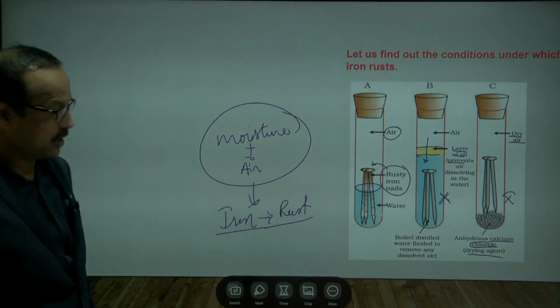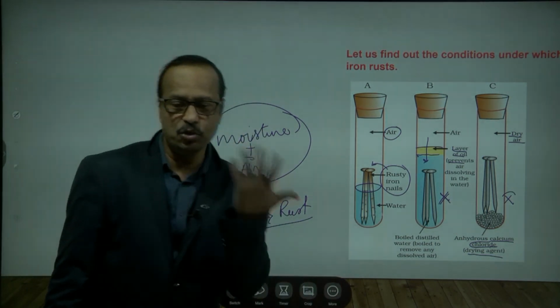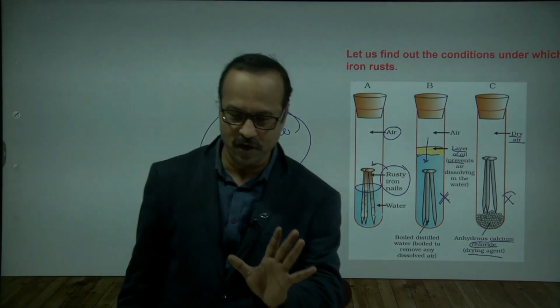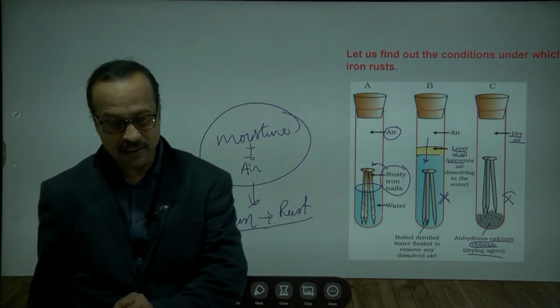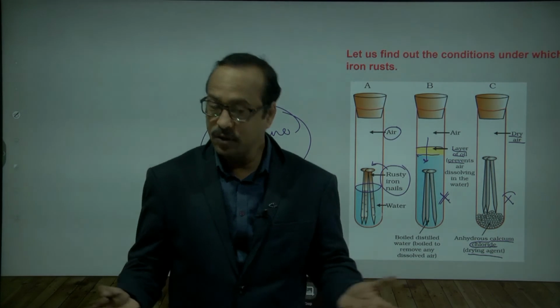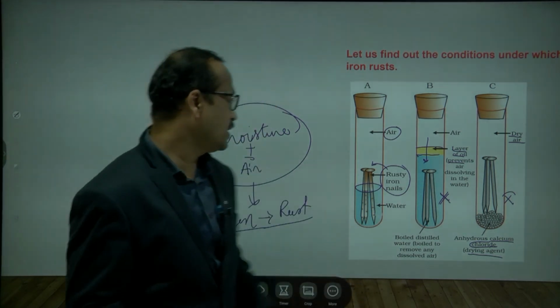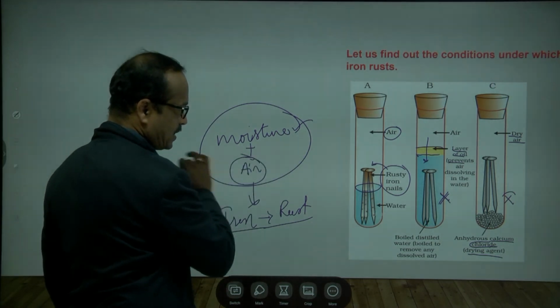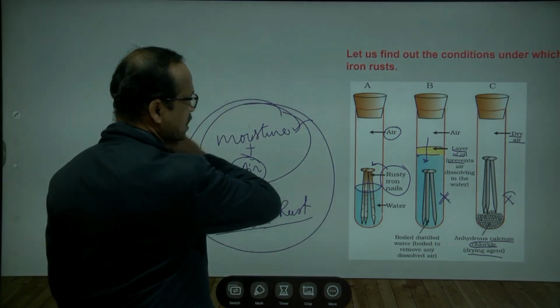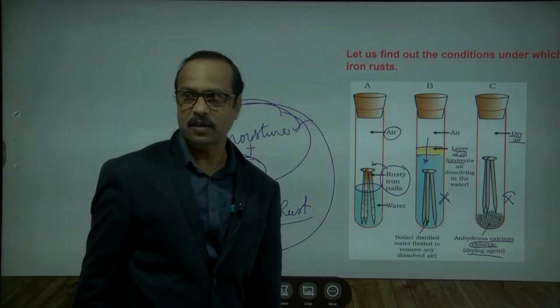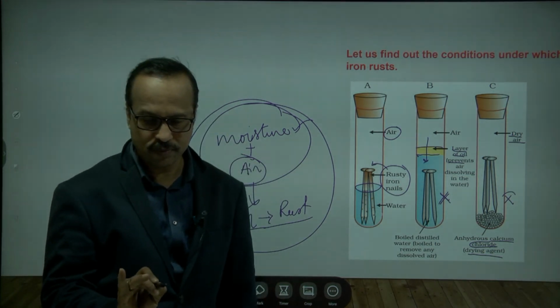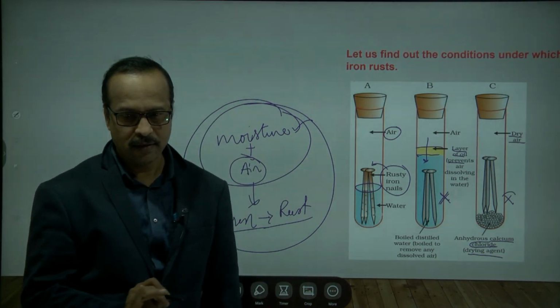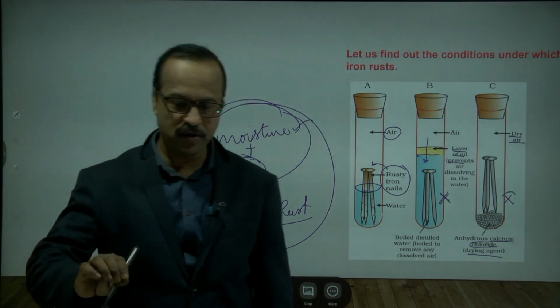So these are the conditions. If you have only water but no oxygen, the rust will not form. If only oxygen is there but no water, the rust is not formed. So to form rust, both things are required: moisture and air. These two conditions make the formation of rust. Is this clear to you? Yes, sir.